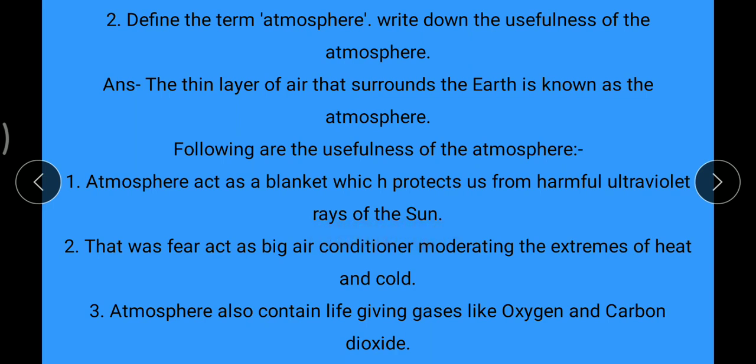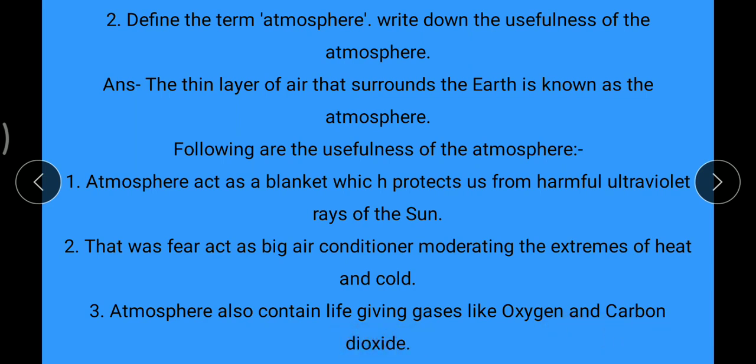Next point, atmosphere acts as a big air conditioner moderating the extremes of heat and cold. Next point is atmosphere also contains life-giving gases like oxygen and carbon dioxide.